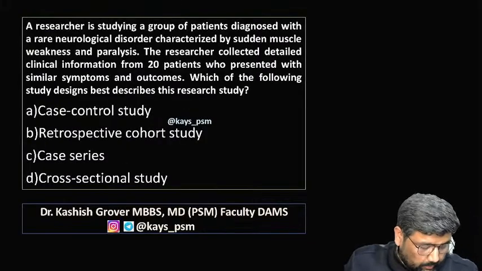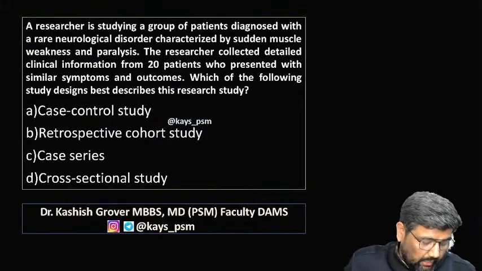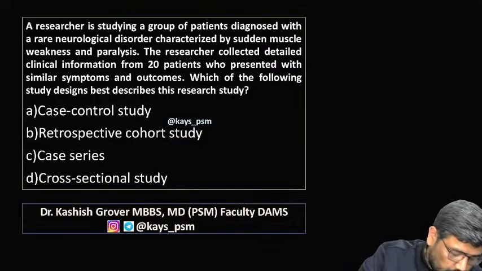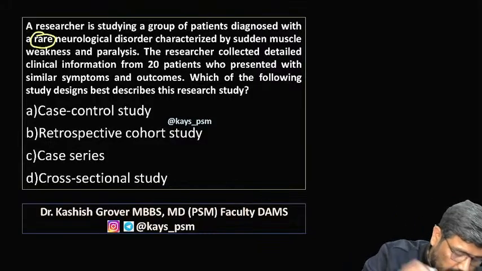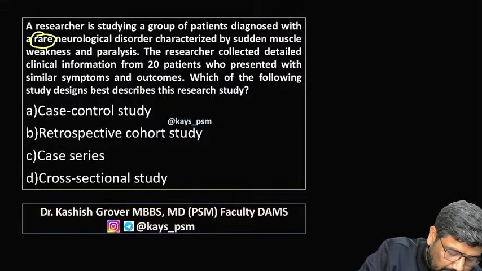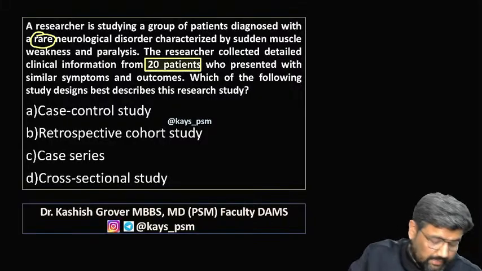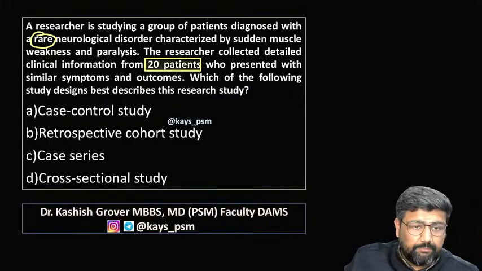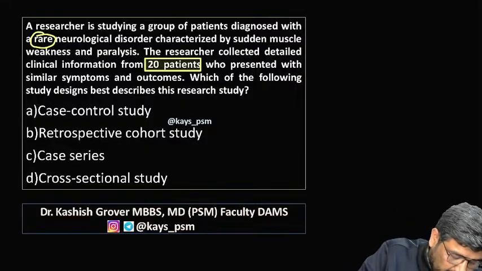Now, the next question: a researcher is studying a group of patients diagnosed with a rare neurological disorder. The researcher collected detailed clinical information of 20 patients who presented with similar symptoms.